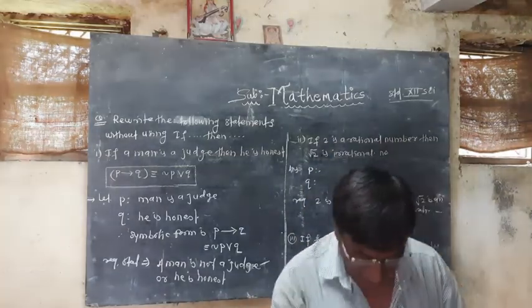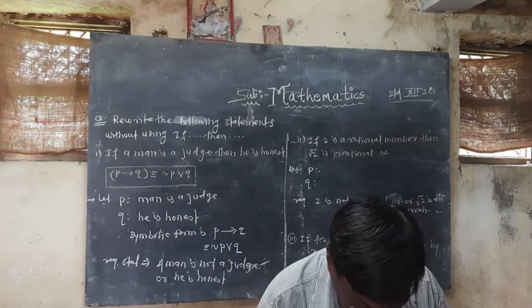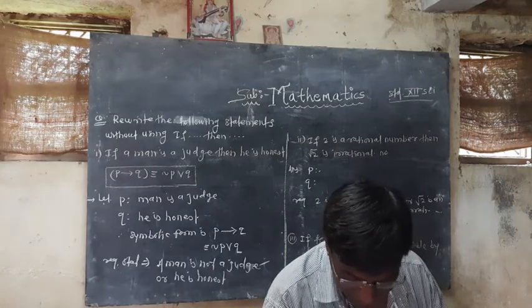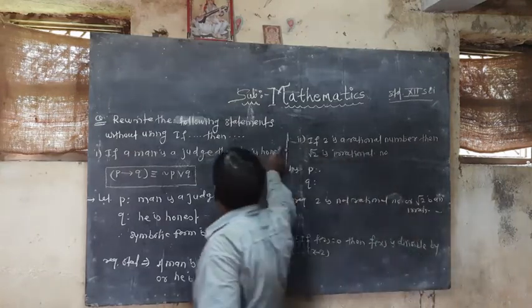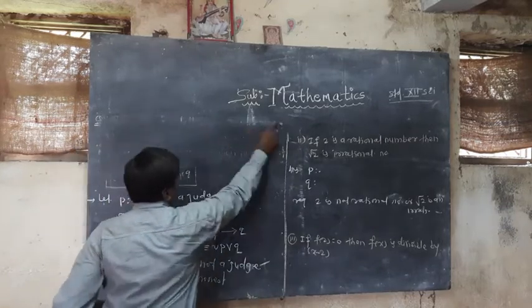First example: without using the truth table, prove the following statement.